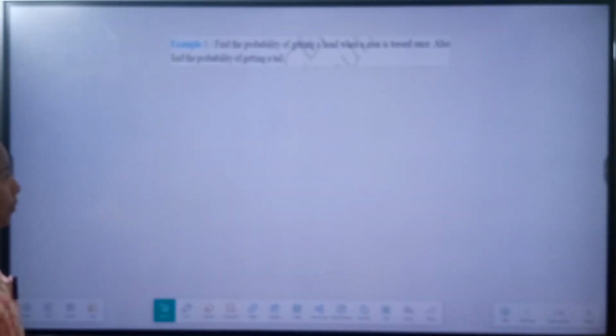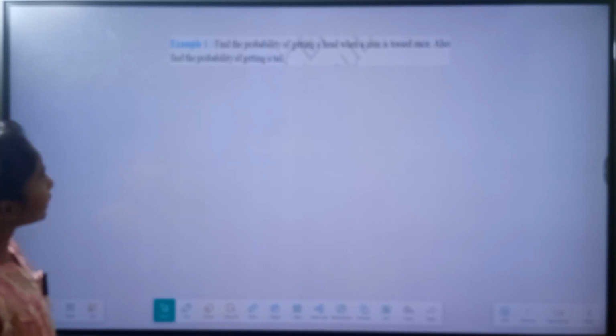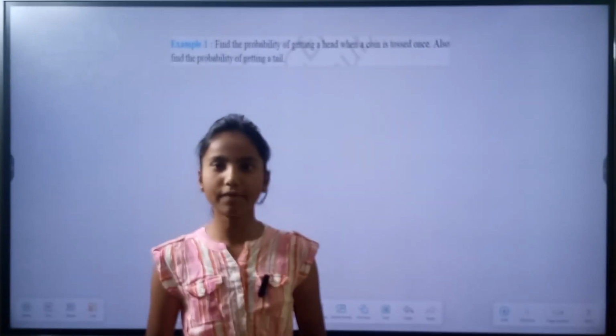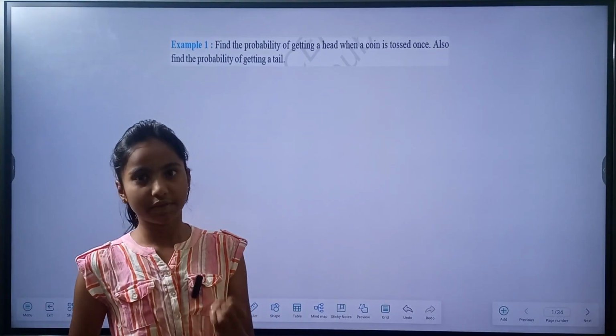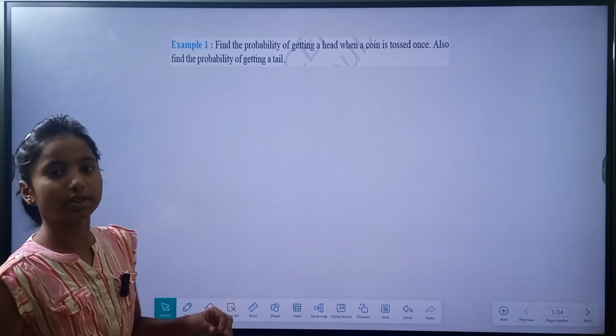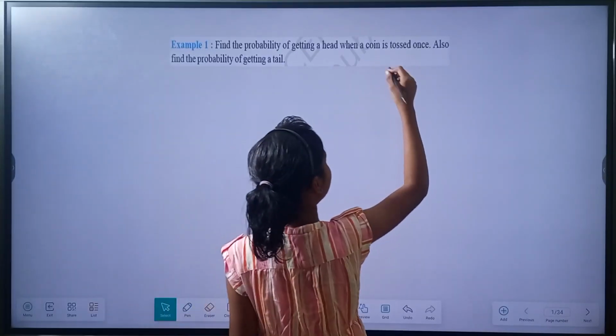Find the probability of getting a head when a coin is tossed once. Also find the probability of getting a tail. When tossing a coin, we only have two possible events: one of them is head and the other is tail.